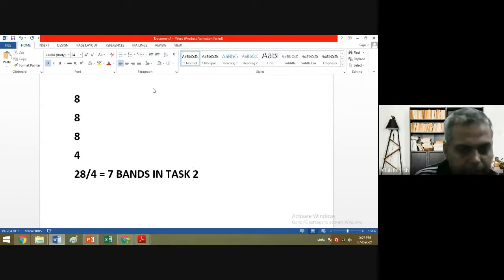Had it been a case that you would have got an 8 band in this also, then it would have been converted into 32, and this could have been 8 bands. See how it impacts your score.